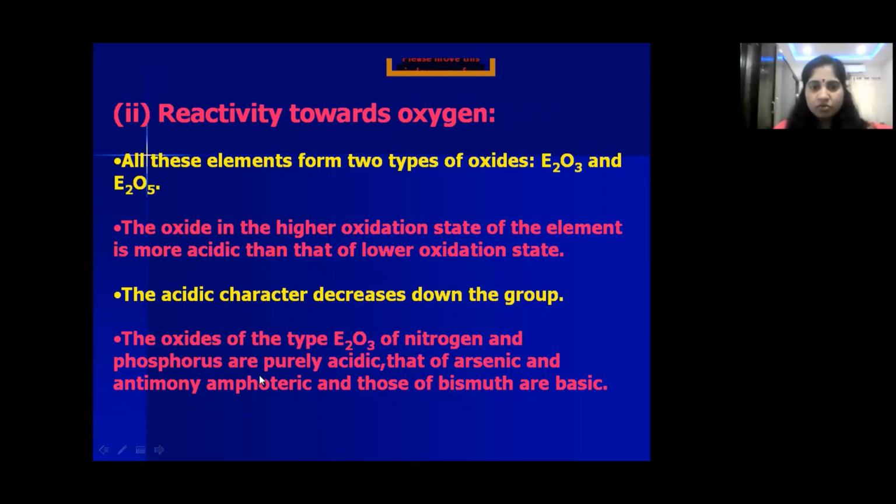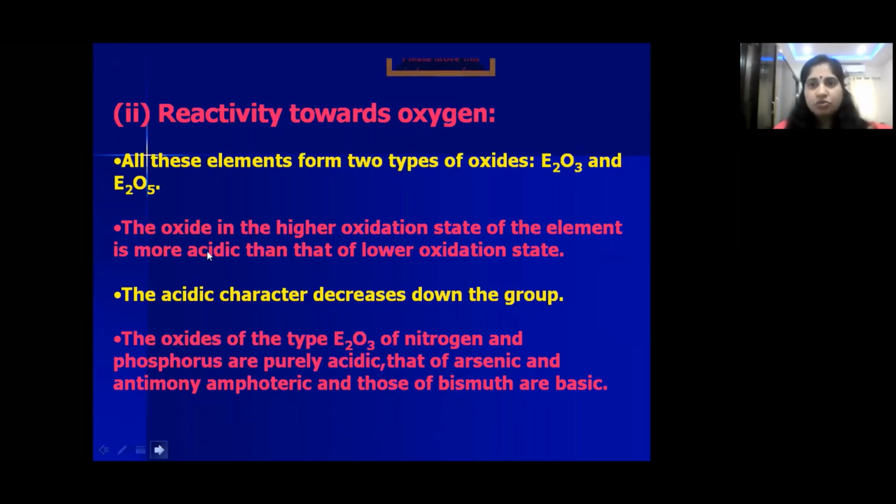The E2O3 oxides of nitrogen and phosphorus are purely acidic because nitrogen and phosphorus are non-metals. Whereas arsenic and antimony oxides are amphoteric in nature. Amphoteric means they can show both acidic and basic nature. Arsenic and antimony are metalloids. Because of that, their oxides have amphoteric nature. Next, bismuth is a metal, so because of that, its oxide is basic in nature. So this is about reactivity towards oxygen.